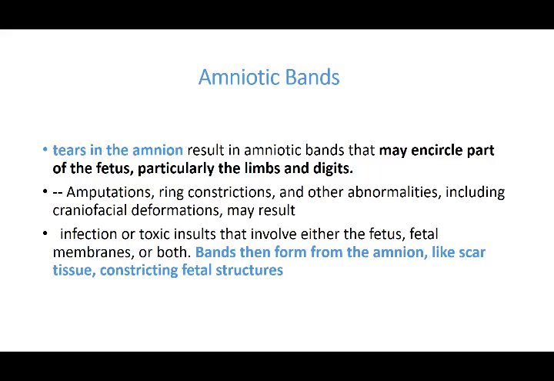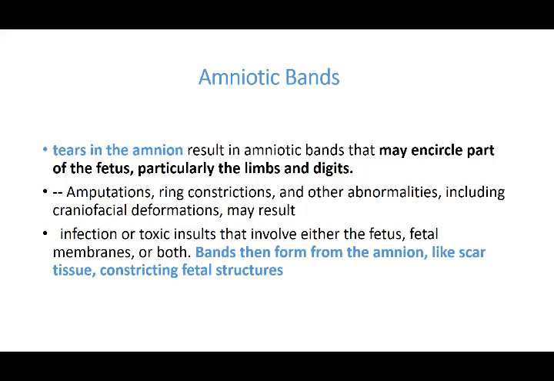This fibrotic tissue can cut into the development of the limbs or the fingers. Amputations, ring constrictions of that area, and other abnormalities, including craniofacial deformities, may result. That is, they constrict that area, blood supply is limited, or they don't let that area develop.